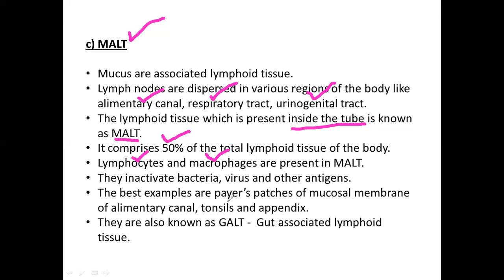As examples, when the lymphoid tissue is present in the alimentary canal, we call it Peyer's patches, tonsils, appendix. These are all the MALT, mucosa associated lymphoid tissue. If it is associated with the gut, that is the alimentary canal, we call it gut associated lymphoid tissue. So this is about your 3 types of secondary lymphoid organs.